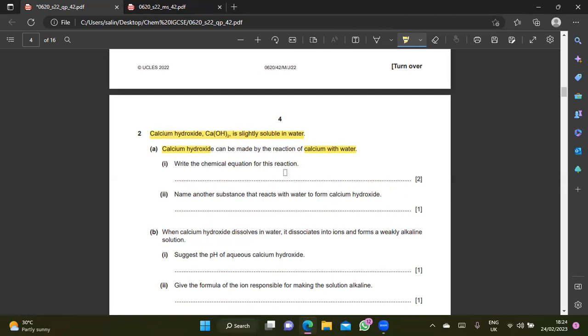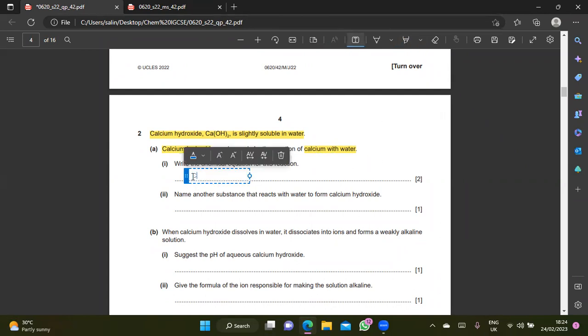Okay, for number 2, I will show you, yeah, because this is the first class. I'm not going to ask question. So, what is the skill here? You should be able to write a chemical equation of any reaction. Okay, so first of all, they want you to write a chemical equation. They already told you how to get calcium hydroxide, calcium with water. So what you need to do is just write down the symbol.